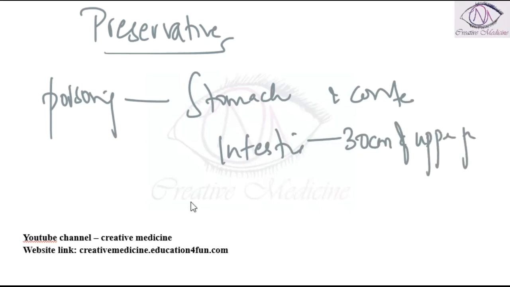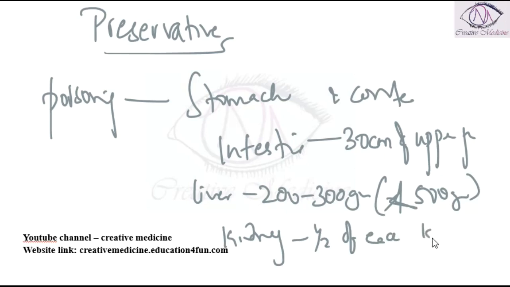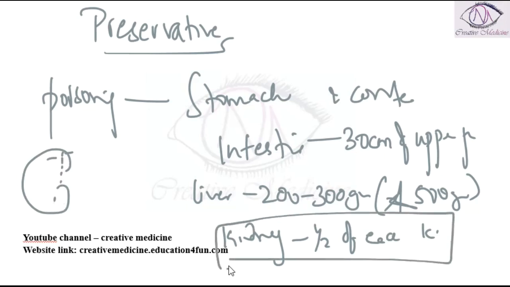Liver, 200 to 300 grams and not less than 500 grams, is preserved. Kidney, one half of each kidney. Kidney is cut along its convex border or surface. If we collect the whole kidney, sometimes it may be a failed kidney. So we collect only one half of each kidney.